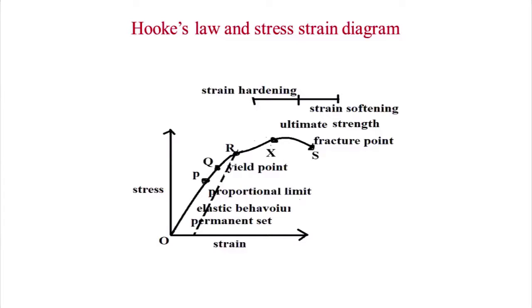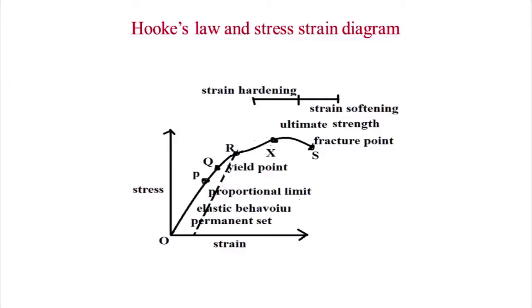Here OP is the portion of linearity where stress is directly proportional to strain. The straight line we got from O to P, that portion we have considered as linearity where the stress is directly proportional to strain. This is the only region of the plot where Hooke's law is valid. Now, the body continues to exhibit perfect elastic property even up to the point Q. From O to Q there is perfect elasticity, but linearity we will get only from O to P. The curve will be retraced if the applied force is removed at any point, even between P and Q.